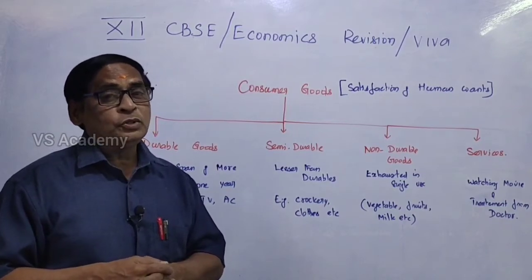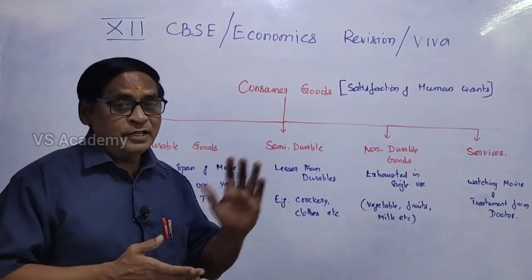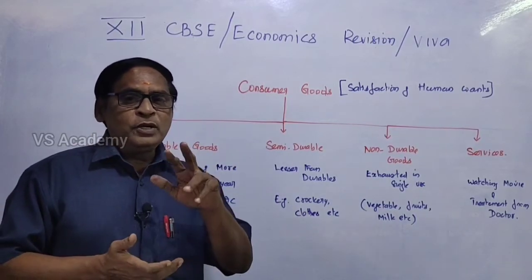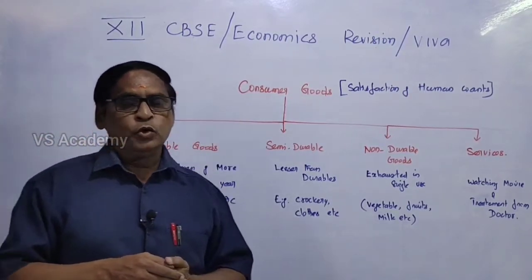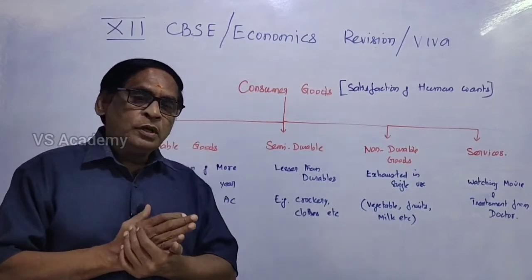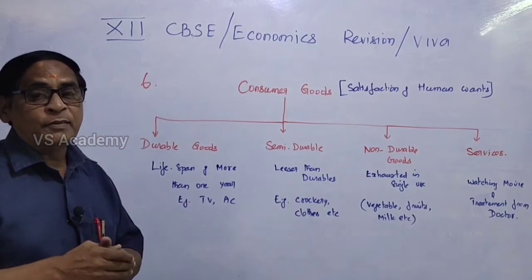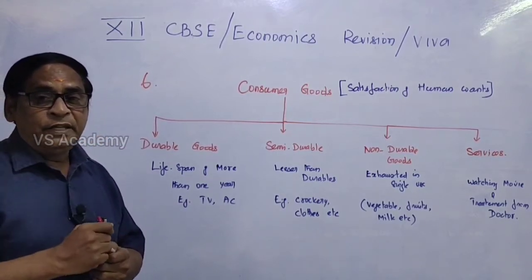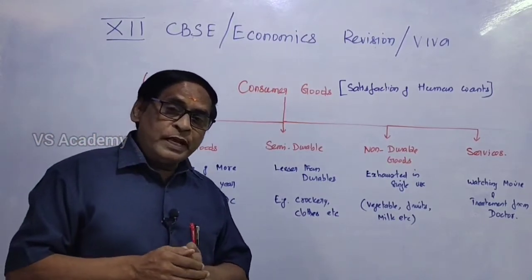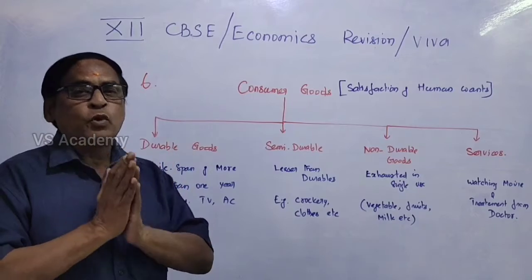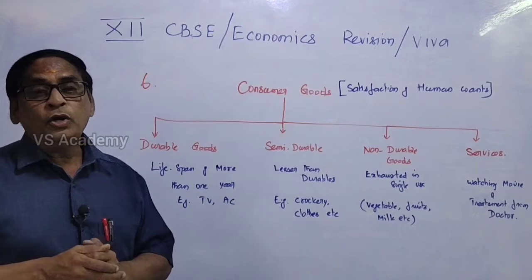Let us see consumer goods. What are consumer goods? Those goods which satisfy the wants of the consumers are called consumer goods. The consumer goods are classified into 4 categories. The first one is durable goods. What do you mean by durable goods? Durable goods have a lifespan of more than 1 year, for example, if you purchase a TV, a fridge or a car, etc. Next is semi-durable goods, with a lifespan of less than 1 year. The examples may be crockery and clothes. And then non-durable goods.